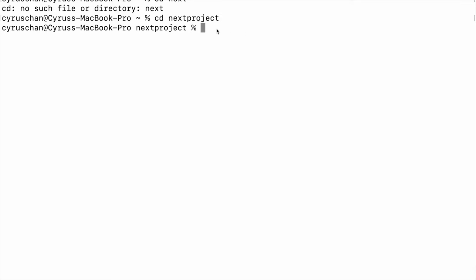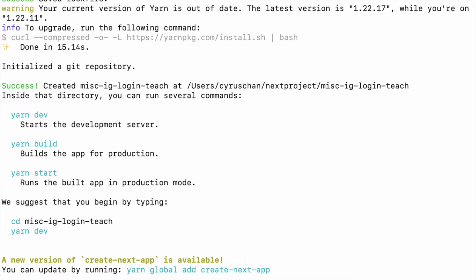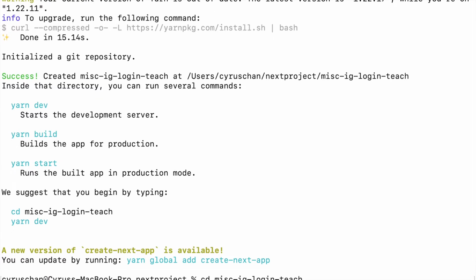So we go inside the terminal and type npx create-next-app with Tailwind, and then we type misc-ig-login-teach, and then we start building a new project. And then we type cd misc-ig-login-teach, and then we type code . to enter VS Code.